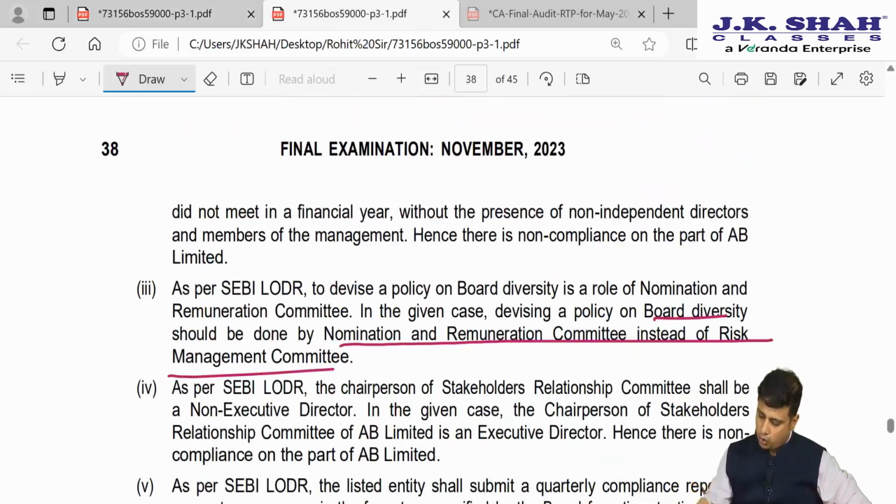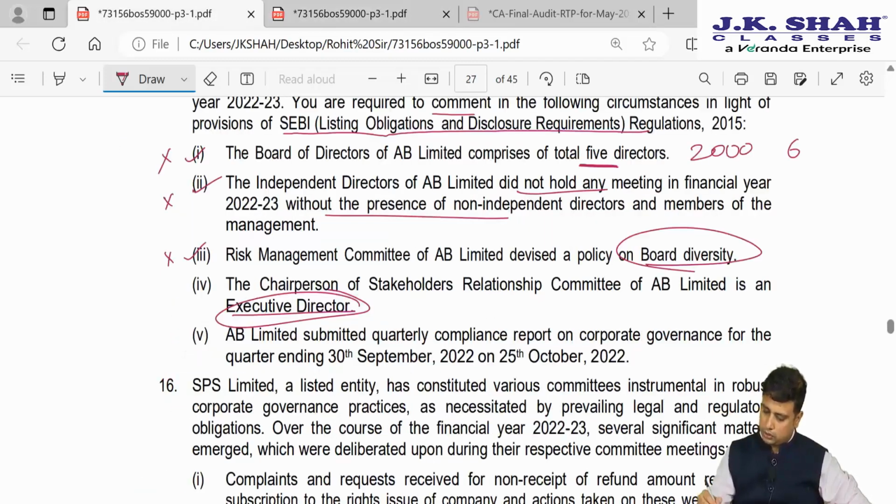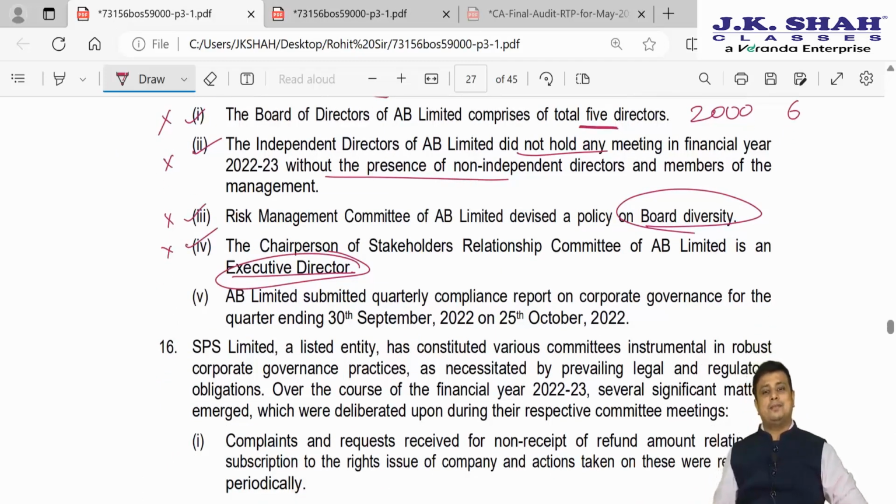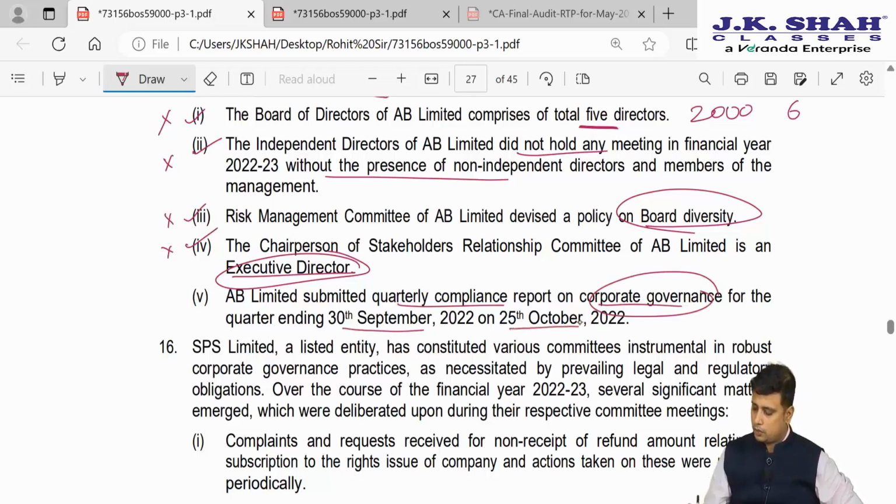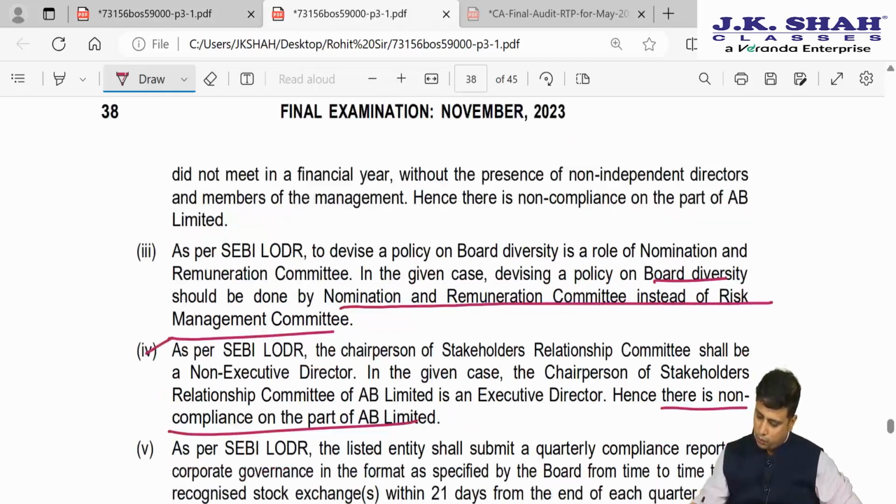Here he should be a non-executive director. He cannot be an executive director. Again, a non-compliance. Lastly, AB Limited submitted quarterly compliance report on corporate governance for the quarter ending 30th September on 25th. See, after quarter, we need to give this in 21 days. So, when does the quarter end? April, May, June. This is the second quarter, July, August, September. You need to give it within 21 days.